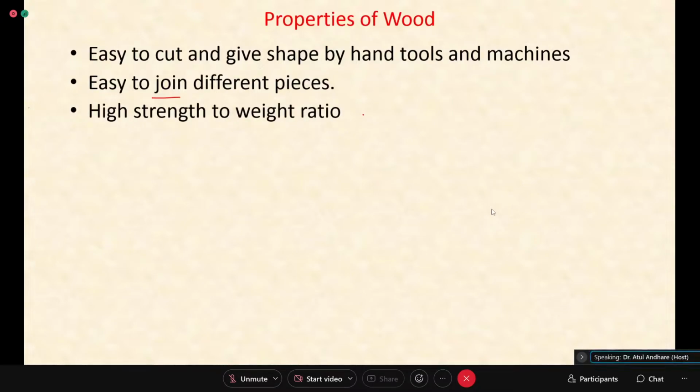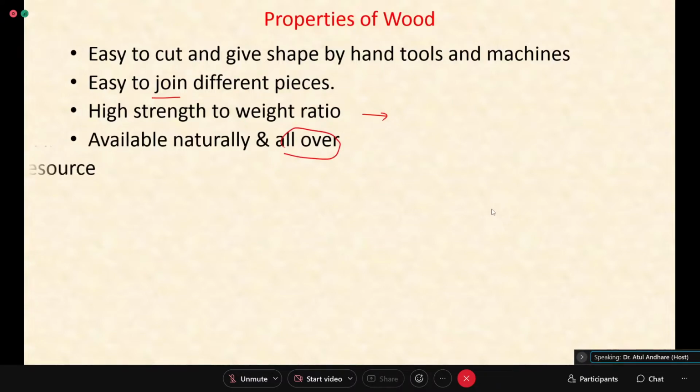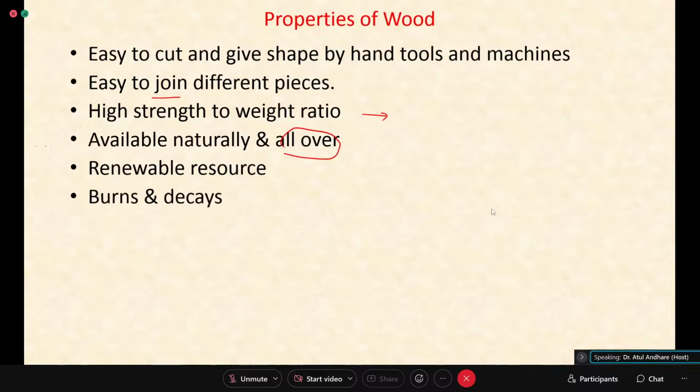Strength to weight ratio is relatively much higher as compared to metal. For a given weight of the wood, you get a good amount of strength. So that is a desirable property. Lightweight and good strength you can get. You know that it is a natural material and it is available all over. Anywhere you can get wood of different types actually. It is a renewable resource because you can grow it.